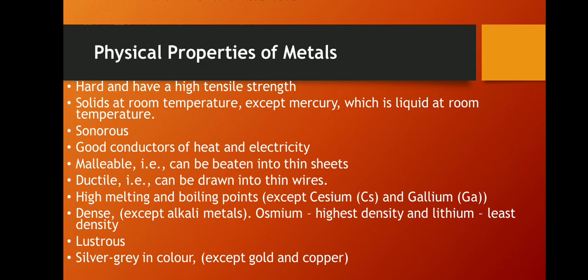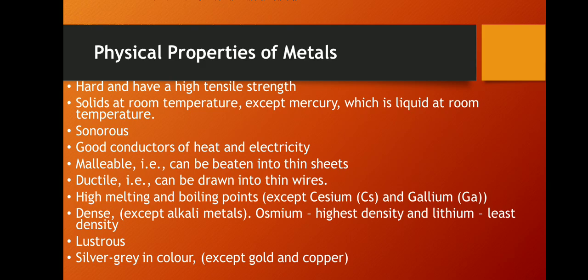Metals are good conductors of heat and electricity also, and due to this property, metals are suitable for use as cooking utensils and heating elements, as well as good conductors of electricity. So electric wires are made from copper as well as from aluminum, right?